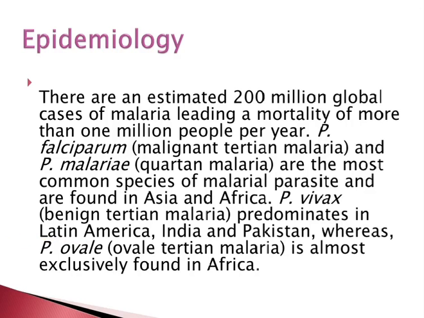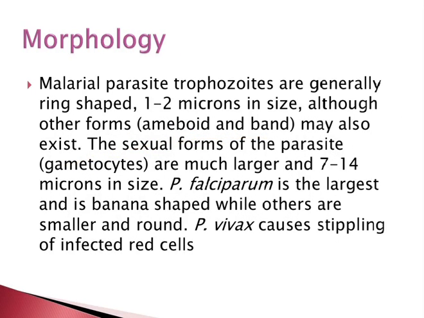The Plasmodium falciparum, malignant tertian malaria, and the Plasmodium malariae, quartan malaria, are the most common species of the malaria parasite and are found in Asia and Africa. The P. vivax, the benign tertian malaria, predominates in Latin America, India and Pakistan. Whereas the P. ovale, ovale tertian malaria, is almost exclusively found in Africa.